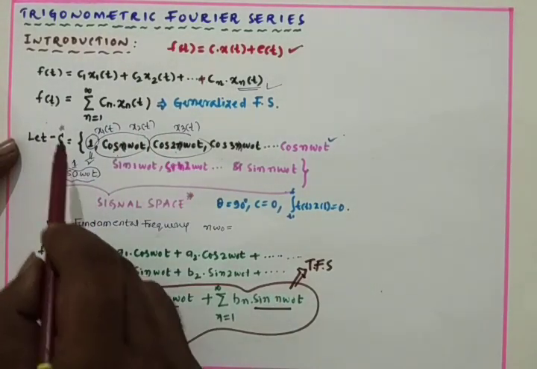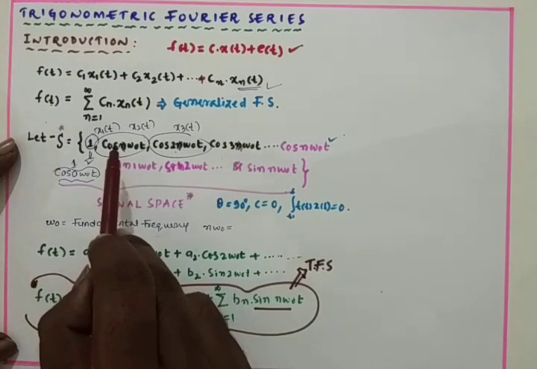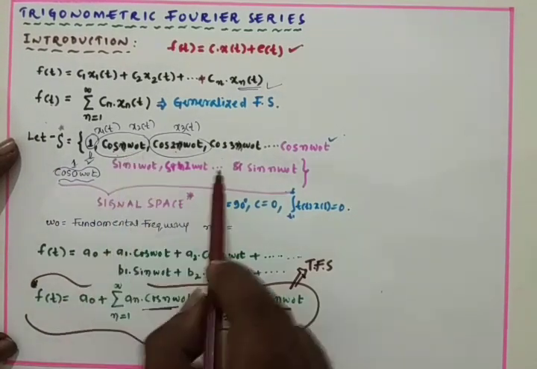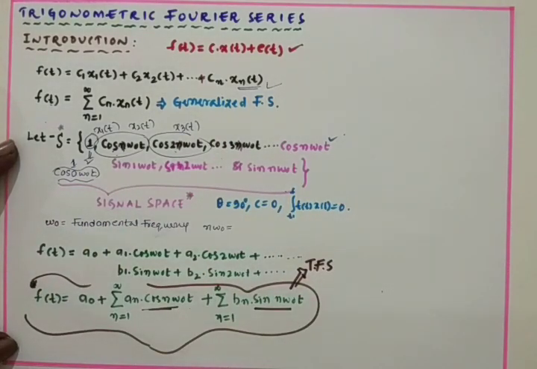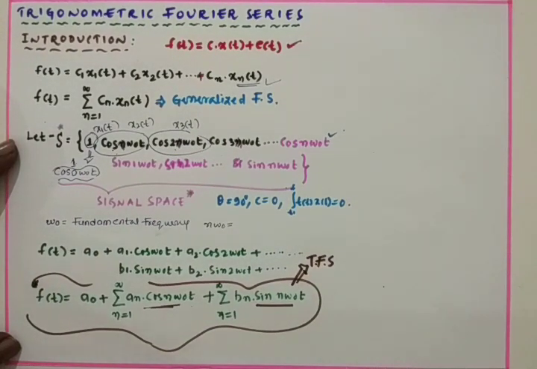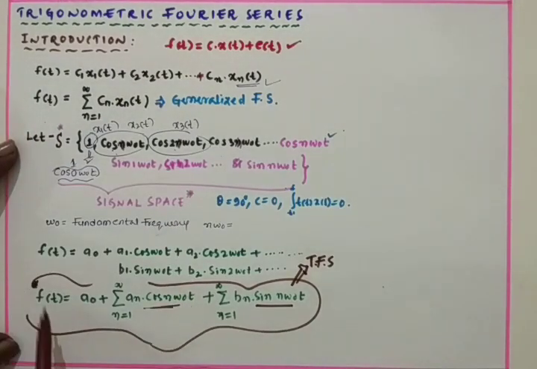Now we have defined one signal space with the trigonometric functions sine and cosine, and all these functions are perpendicular to each other, that is, orthogonal functions, in which we are representing f of t. In that case f of t is a naught plus sigma n equal to 1 to infinity of an cos n omega naught t plus sigma n equal to 1 to infinity of bn sin n omega naught t.